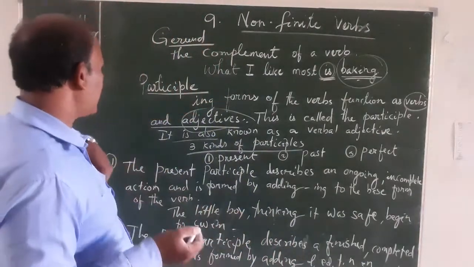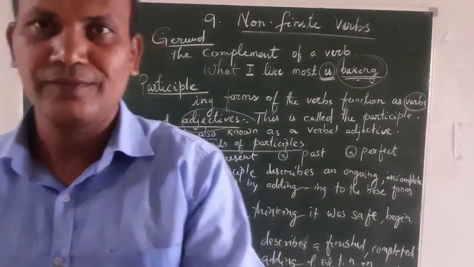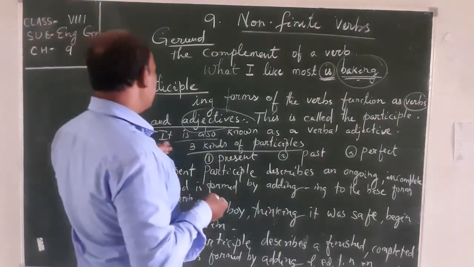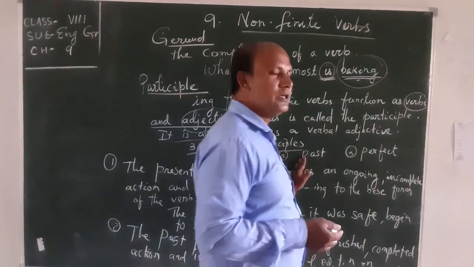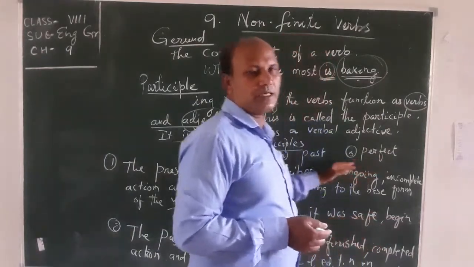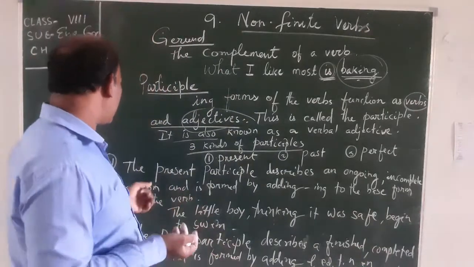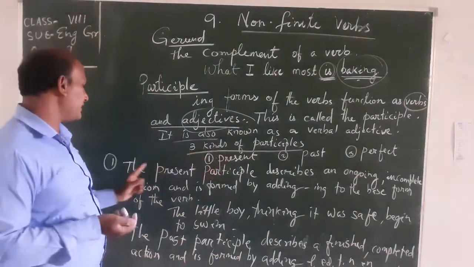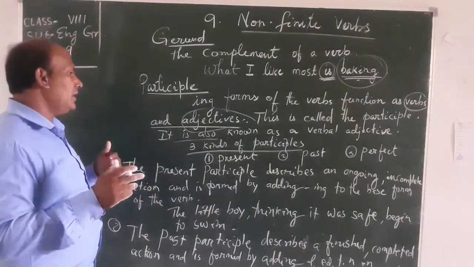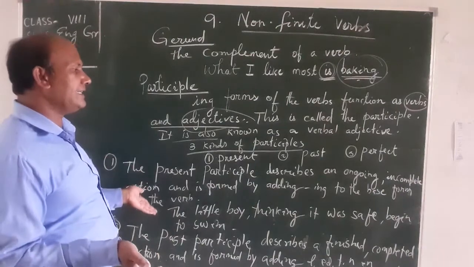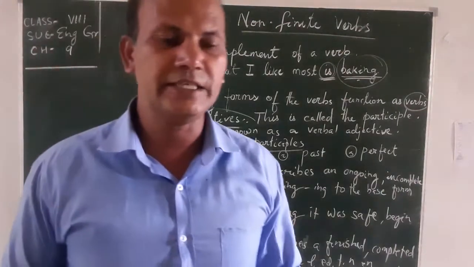Now students, let's discuss about this participle. Also three types. One is present participle, another is the past participle, then the perfect participle. Perfect means the present perfect participle or past perfect participle, etc. Let's discuss the first point, the present participle. The present participle describes an ongoing incomplete action and is formed by adding ing to the base form of the verb. This is the continuous process, the ing form of the verb.